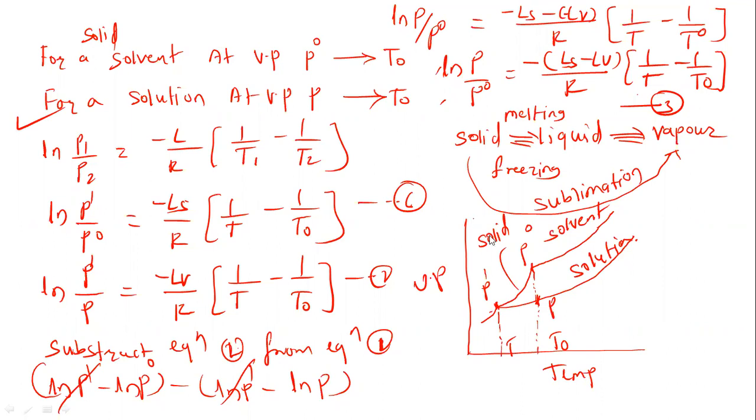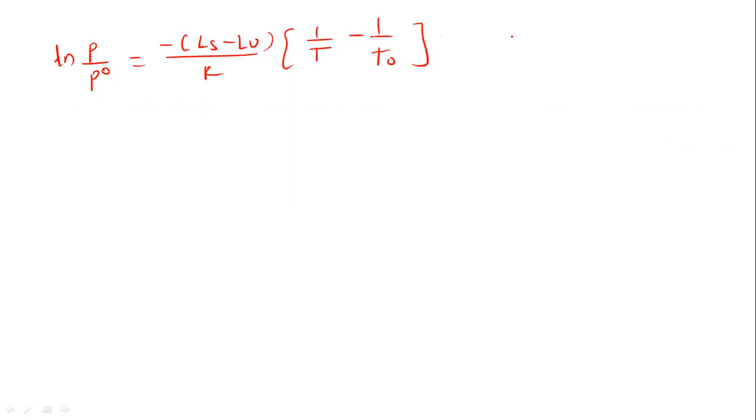So I would like to write the equation 3 here. Start from equation 3. So it is ln p upon p0, it is equal to minus ls minus lv upon r, in bracket 1 upon t minus 1 upon t0. This is our equation 3. Simplify this equation now.